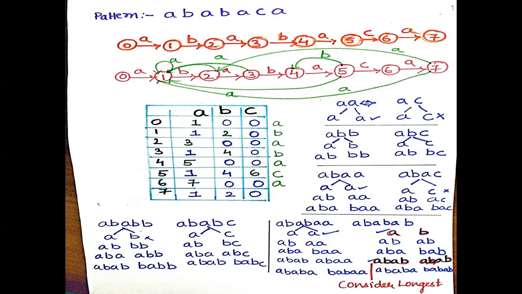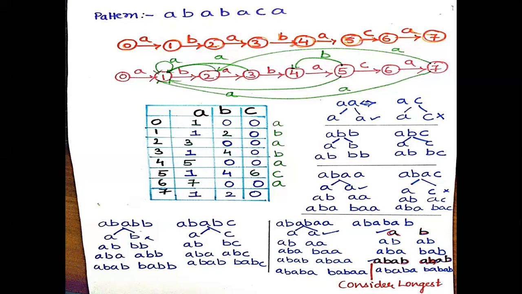The pattern I have taken is A, B, A, B, A, B, A, C, A. So there are 1, 2, 3, 4, 5, 6, 7 characters, but I have taken one extra state, that is, the number of inputs plus one gives the number of states. So I have taken 8 states. So every string will be accepted by every state. As I previously said, there will be no single state that accepts multiple strings.